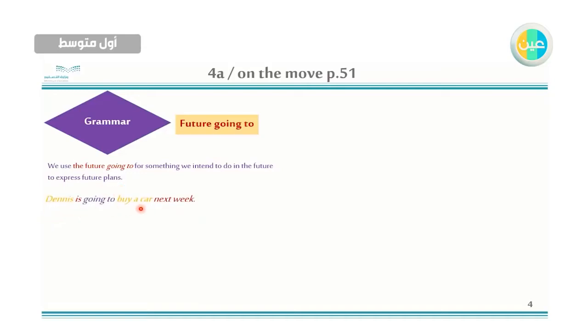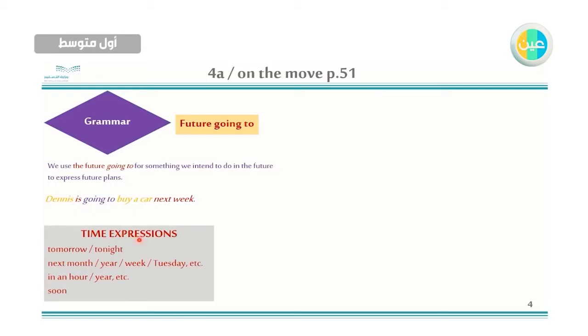Dennis is going to buy a car next week. So we have here subject and is, verb to be, is, am, are. And as you know, is with singular or he, she, it, and are with you, they, we, or plural, and am with I. We have going to and buy car, or buy the verb, base form of verb, and time expression next week. Dennis is going to buy a car next week. This is future going to.